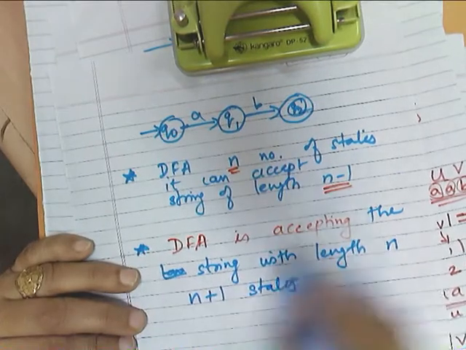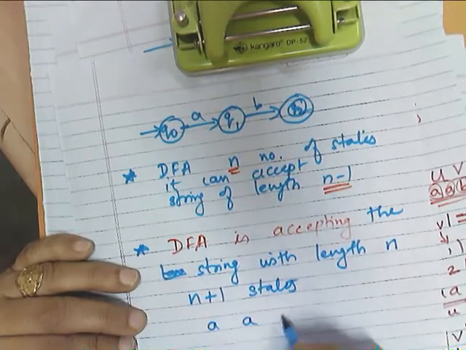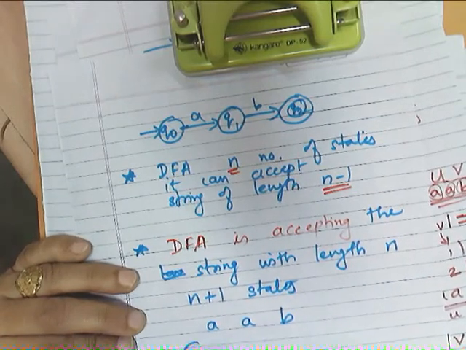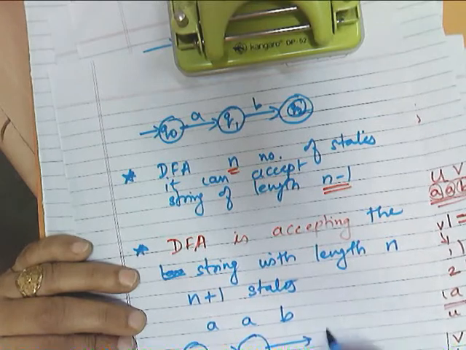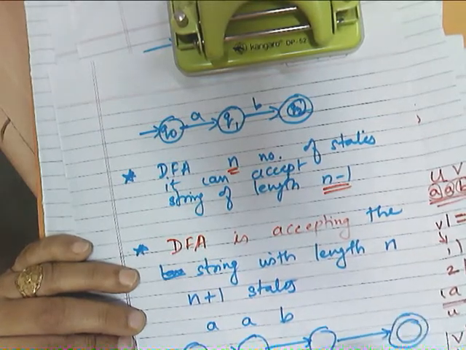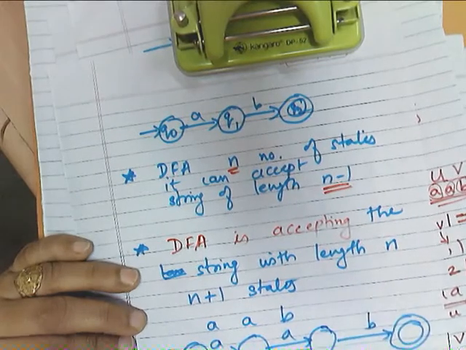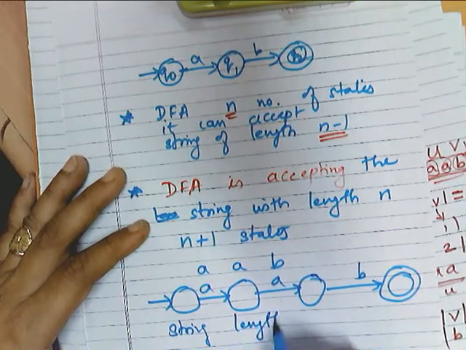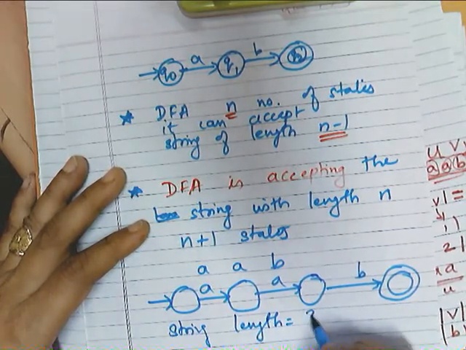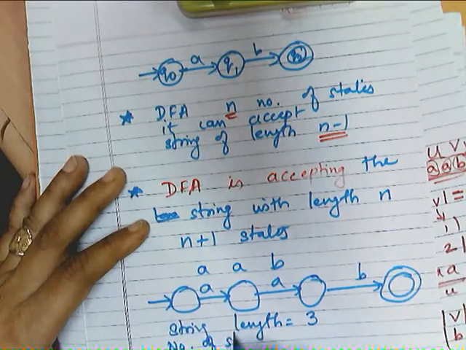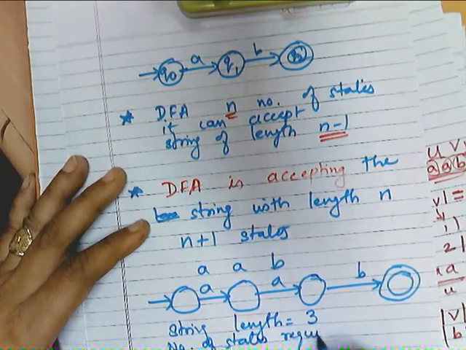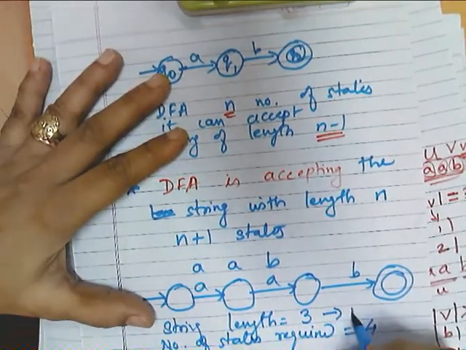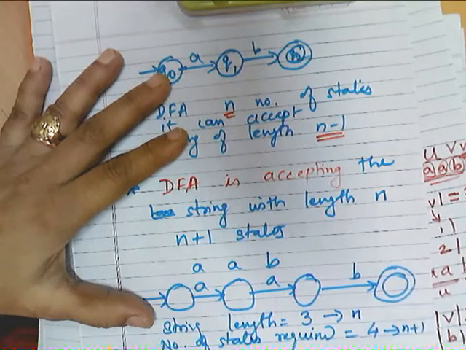In a simple way, for example, if I want aab to be accepted by a DFA, then my DFA will be like this. I have already explained this in the last lecture as well. aab. So how many states are required? String length is equal to 3. Number of states required is equal to 4. That is, if my string length is n, I require n plus 1 states.